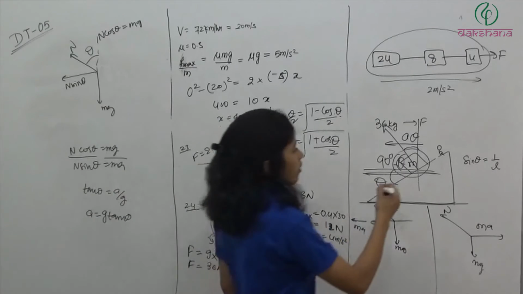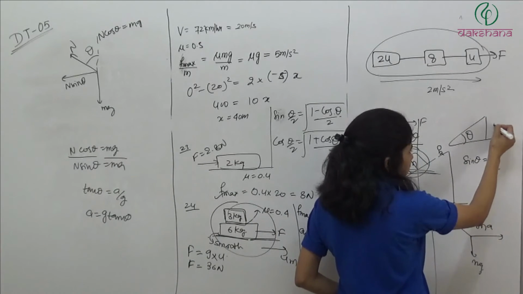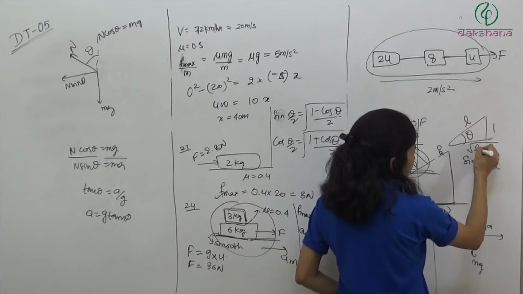Now we have sin theta. So for any triangle, this is theta, sin theta is 1 by l, मतलब 1 l. This will be l square minus 1.